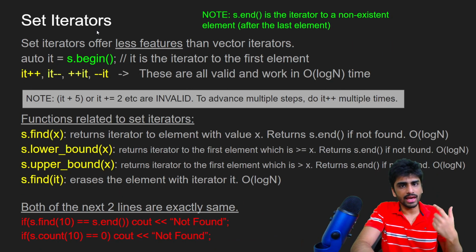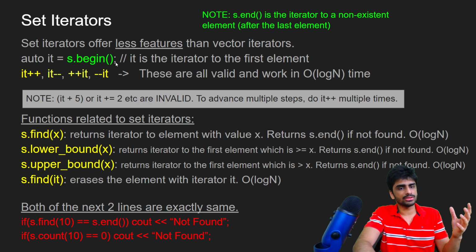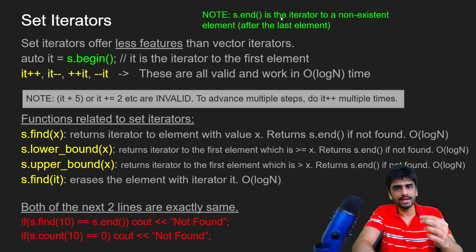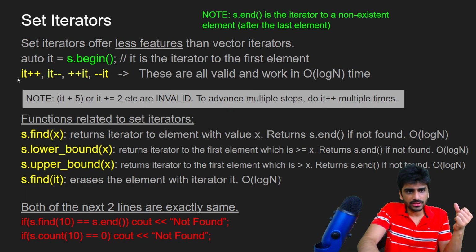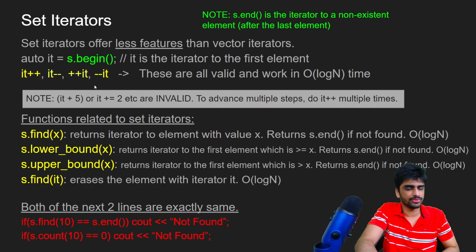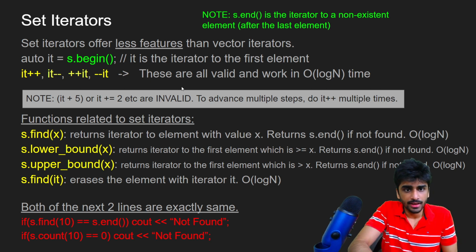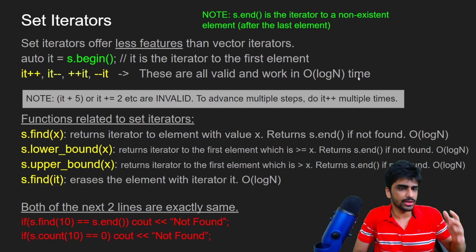Now for these we have set iterators, and again we have s dot begin and s dot end, where s dot begin is the iterator to the first element, and s dot end is the iterator to a non-existent element which is after the last element. Now these four things will work here also. You can increase the iterator, you can decrease it, prefix and postfix both are there, but all of these work in O of log n time. So these do not work in O of n time, these work in O of log n time.